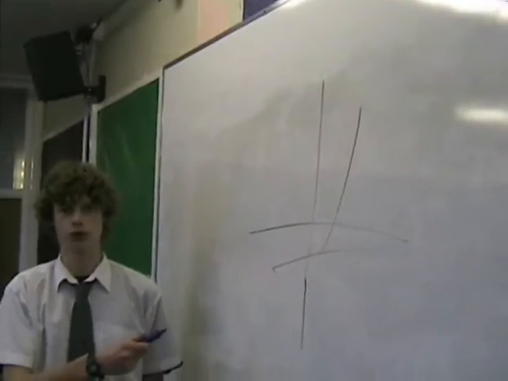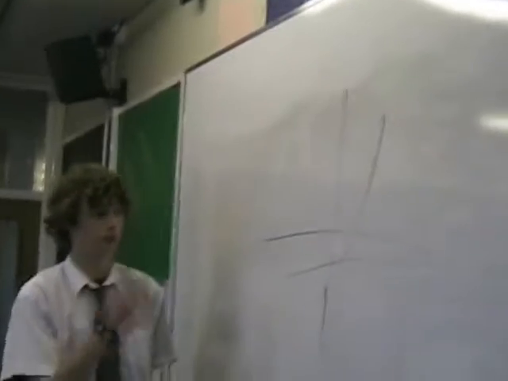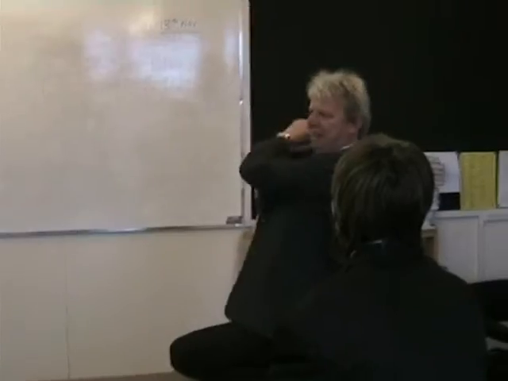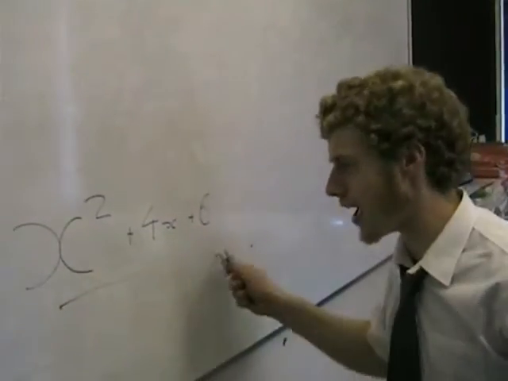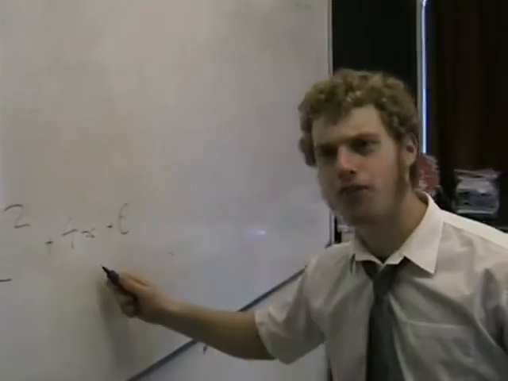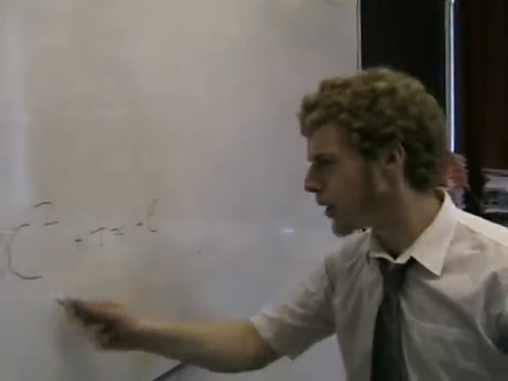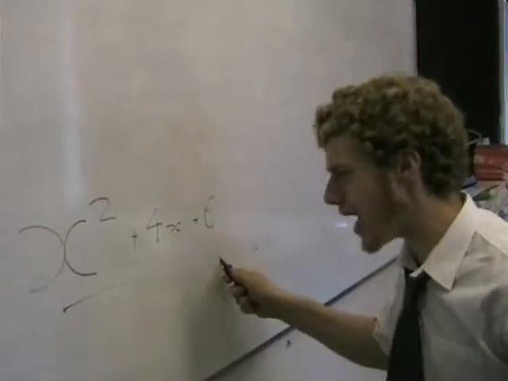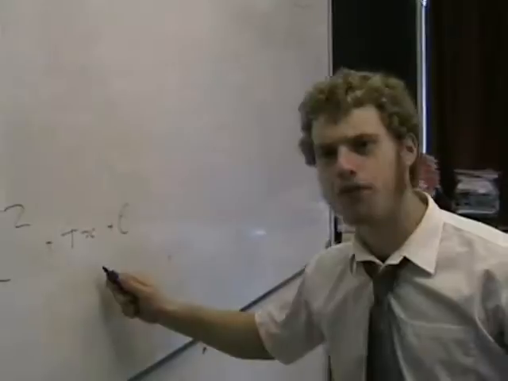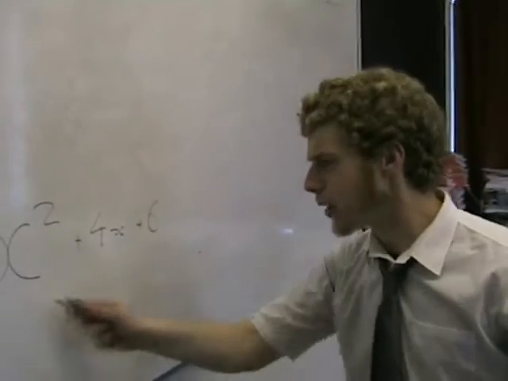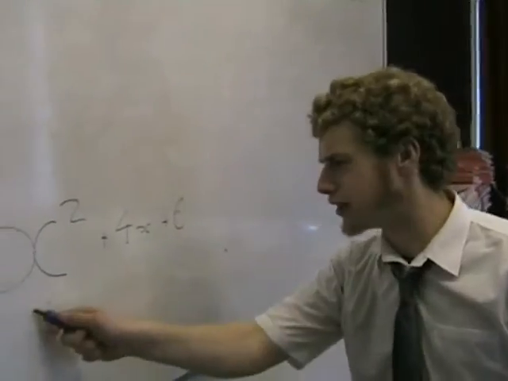Defining the tangent for the graph. Defining the tangent for the graph. We've got to complete the square. We've got to complete the square. We've got to complete the square. We've got to complete the square. We've got to complete the square. Square, square, square, square. We've got to complete the square. Square, square, square, square, square. We've got to complete the square. We've got to complete the square. We've got to complete the square.